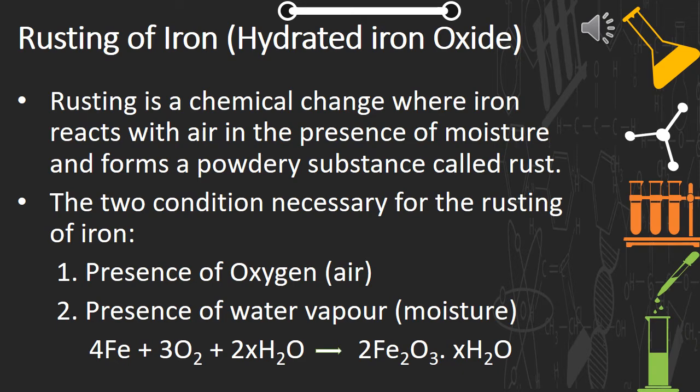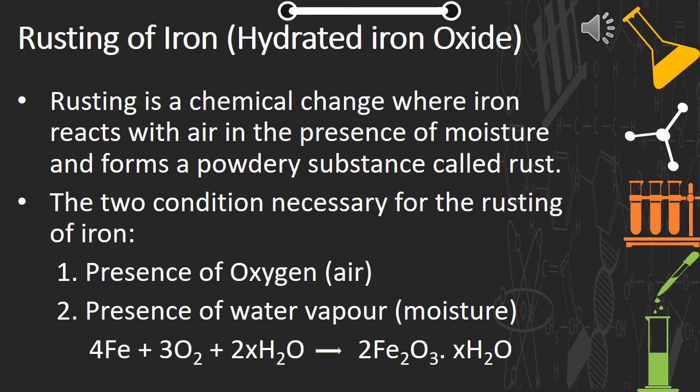Yes, rusting of iron. Yes, it is a chemical change. Children, you must have seen some iron objects having a brown substance deposited on them. What do you think that substance is? Yes, it is rust. So rusting of iron is a chemical change. Iron objects like iron nails, iron pipes, iron grills and iron railings, when kept in moist air for a few days, get covered with a brown powdery substance called rust. This process is called rusting of iron, and as I said, it is a chemical change.